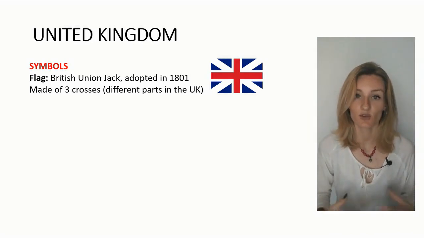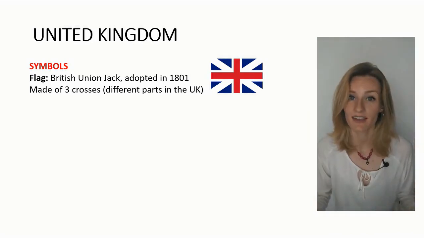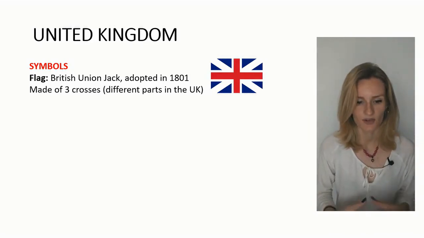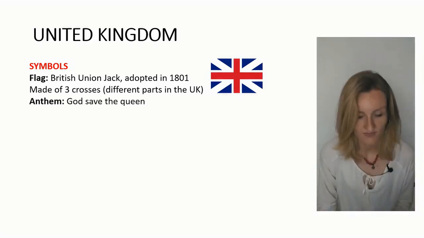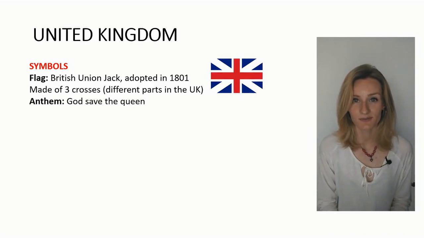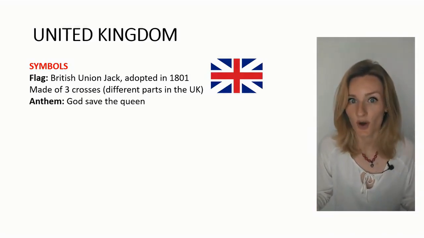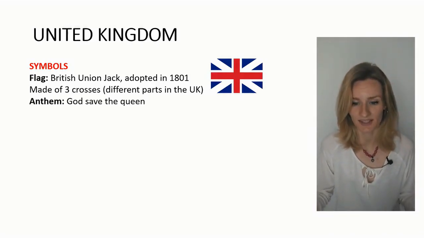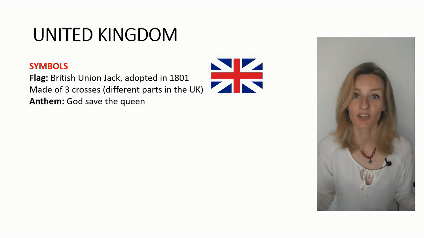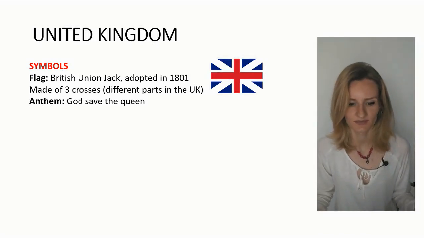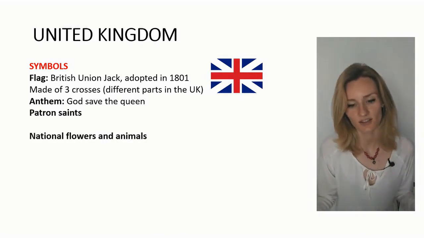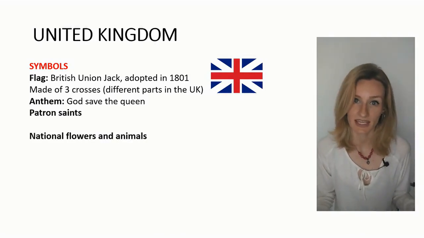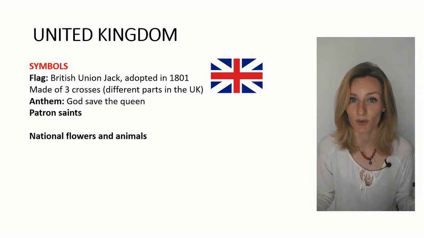These crosses represent different parts of the UK. For example, England, Wales, and Scotland. The national anthem, the national song, this is what anthem means, is called God Save the Queen. And there are also other symbols such as national flowers and animals, but they are not so important.